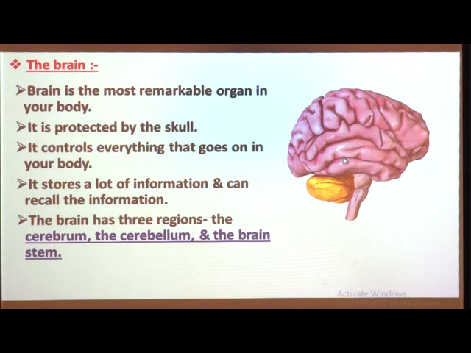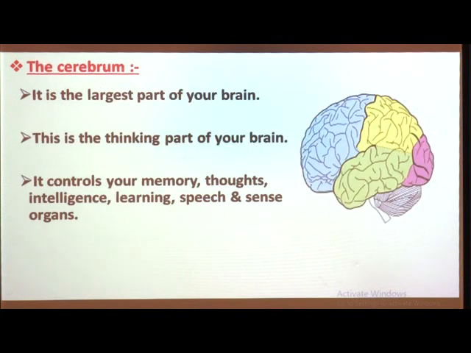The first region in our brain is the cerebrum. Here in this picture you can see the human brain, and this entire colored part, in different colors, pink, yellow, blue and green. This entire part of the brain is the cerebrum.